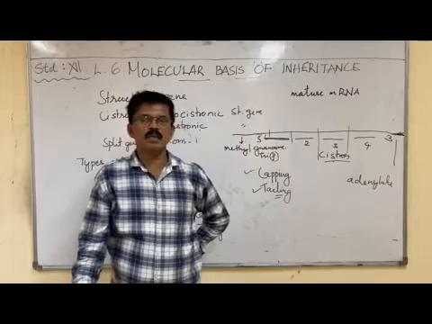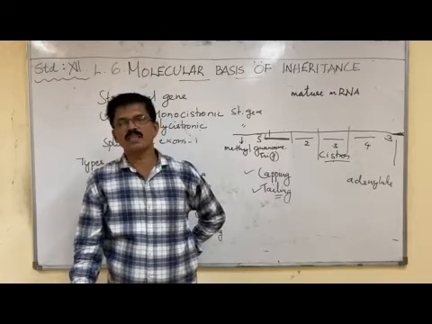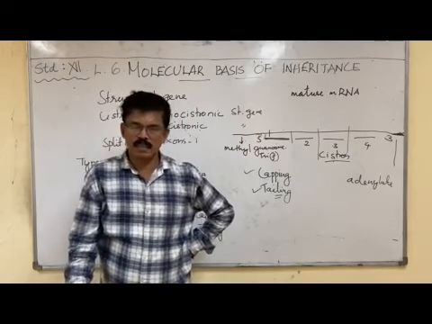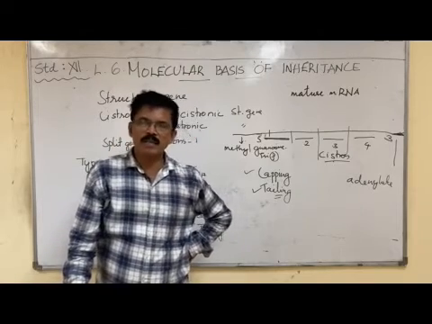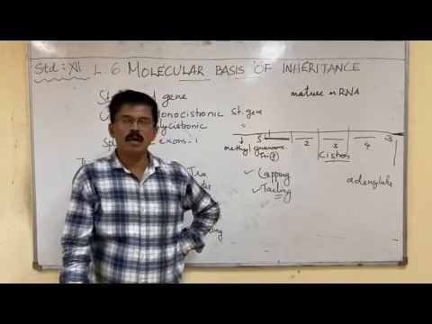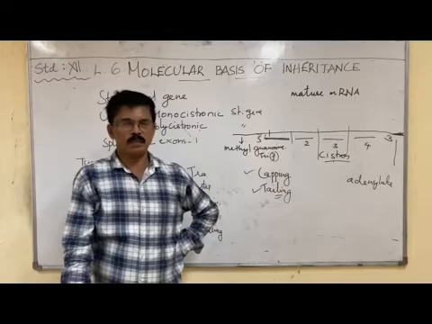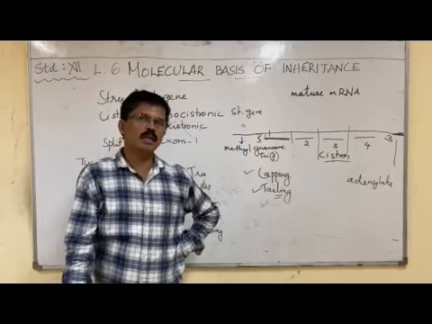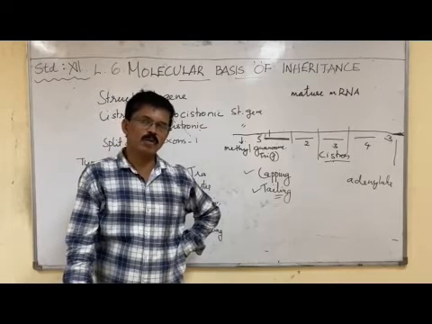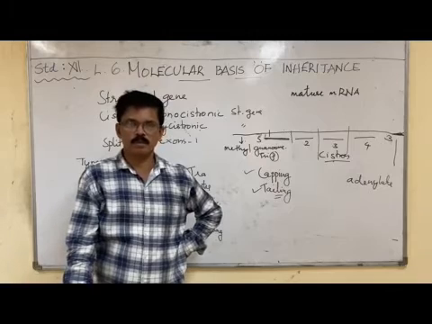In capping, at the 5' end of the hnRNA, we link methyl guanosine triphosphate.